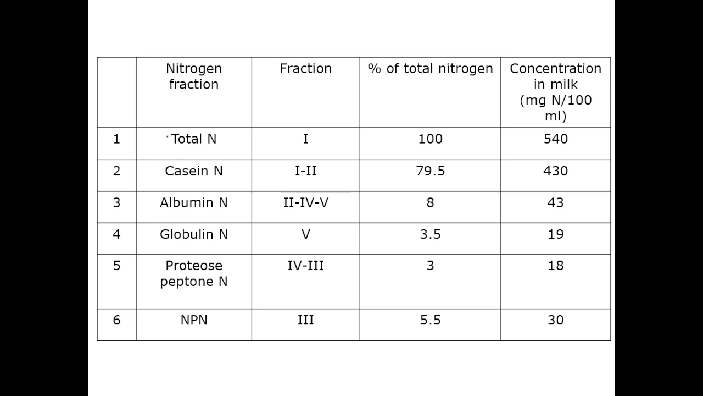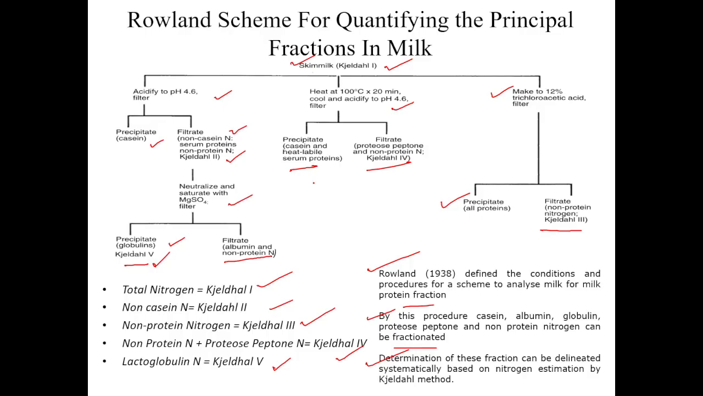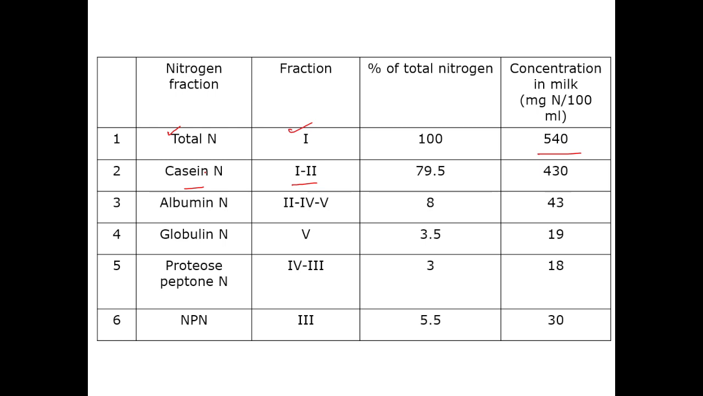Total nitrogen was there in fraction 1, and the nitrogen content observed was 540 milligram nitrogen per 100 ml, the total nitrogen. Now casein nitrogen will be equal to 1 minus 2. As in the previous slide, if you remove the second nitrogen from the first nitrogen, you will obviously have the casein nitrogen. So casein nitrogen equals total nitrogen minus non-casein nitrogen. That is around 430 milligram nitrogen per 100 ml.